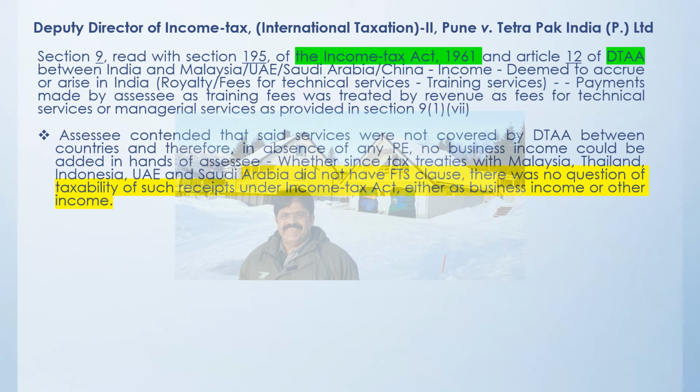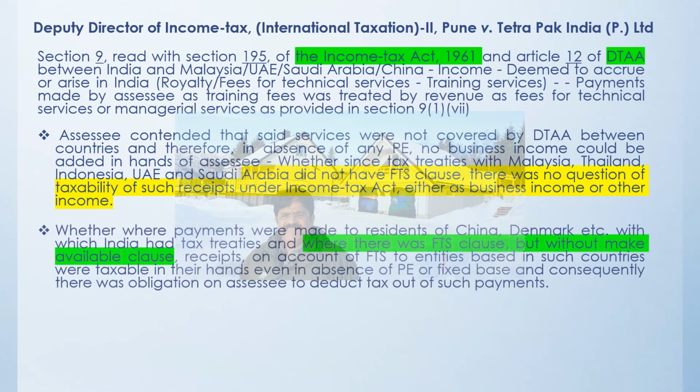So the judgment says that since the treaty did not have the FTS clause, that is the fees for technical service clause, there was no question of taxability of such receipt under the Income Tax Act, either as a business income or as other income. So in absence of the clause, it will not be chargeable.